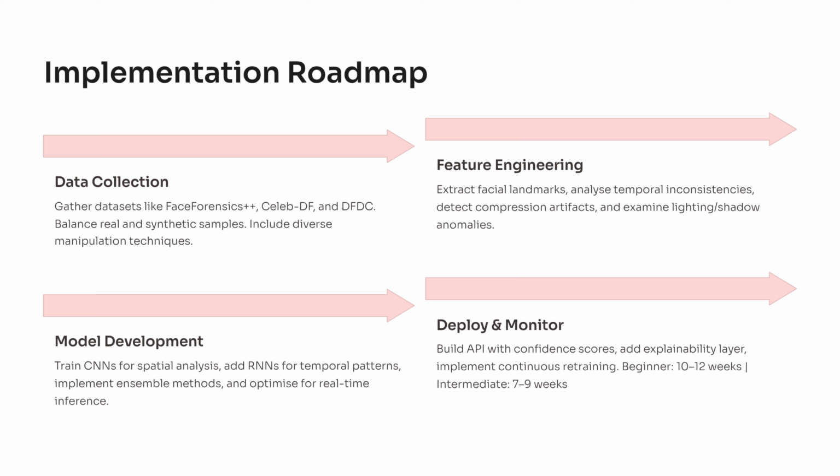After that comes model development. Here we train CNNs for spatial detection, add RNNs for time-based patterns, experiment with ensemble methods, and optimize everything for real-time inference so your model can catch fakes instantly. Once the model performs well, we deploy and monitor it by building an API, adding confidence scores, integrating an explainability layer, and enabling continuous retraining. Beginners usually need 10 to 12 weeks, while intermediate learners finish in 7 to 9. With the system built, let's talk about the career impact this project unlocks.